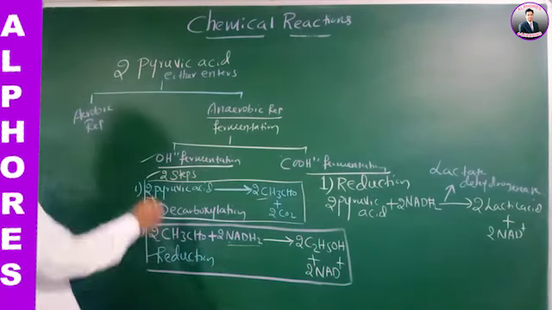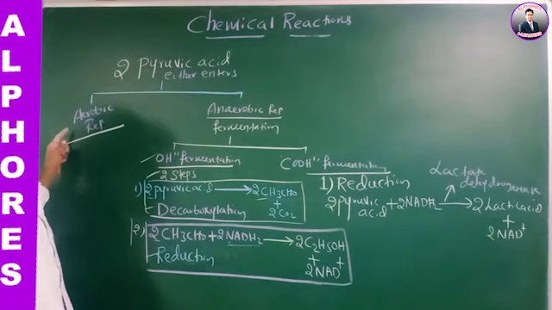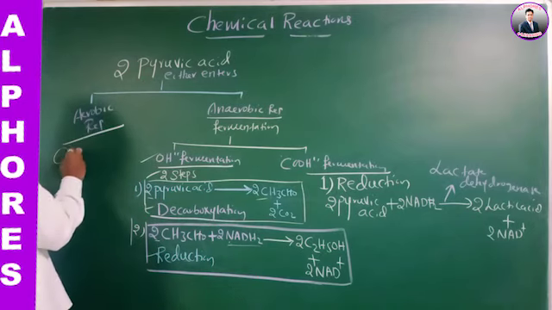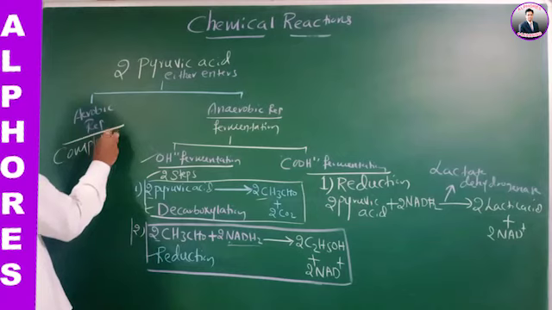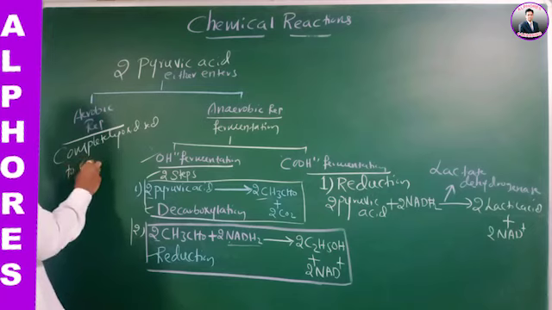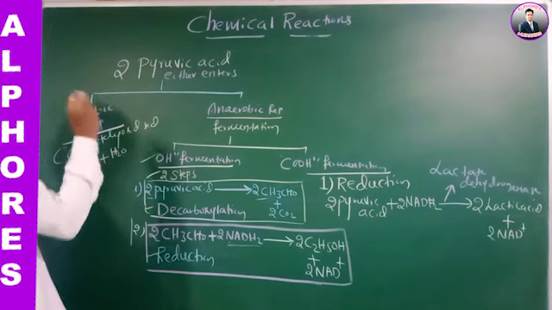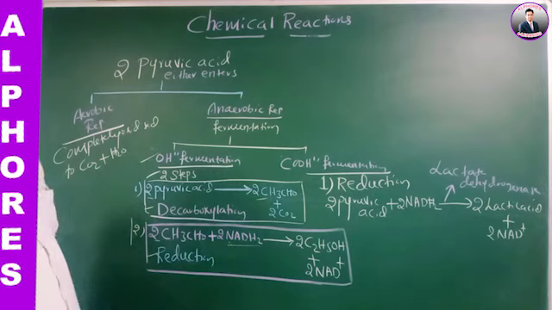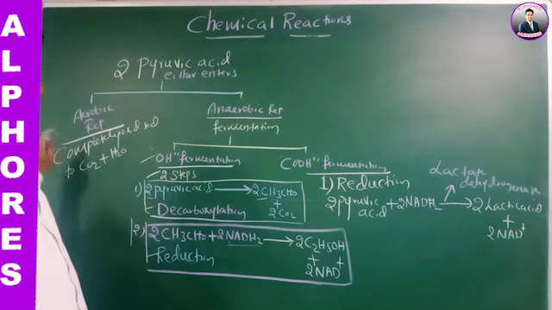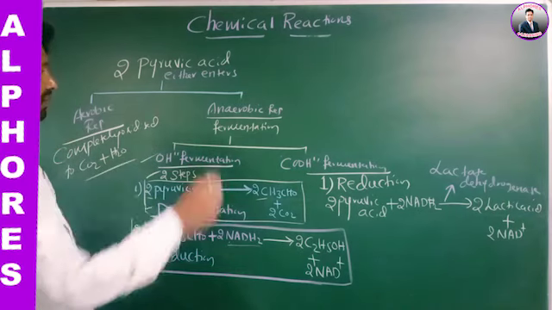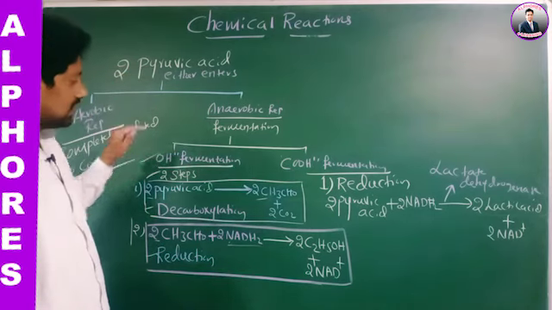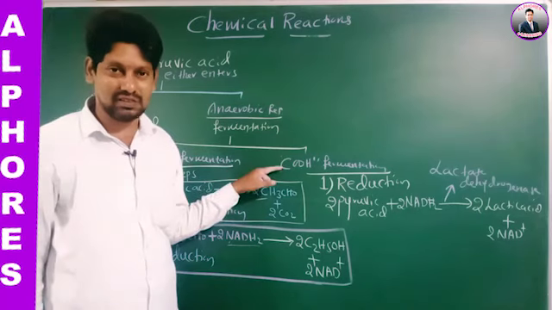If it proceeds to aerobic respiration, then pyruvic acid is completely oxidized to form carbon dioxide and water. Therefore, pyruvic acid either enters aerobic respiration, where it is completely oxidized to carbon dioxide and water, or it enters anaerobic respiration, nothing but fermentation, which is either alcoholic fermentation or acid fermentation.